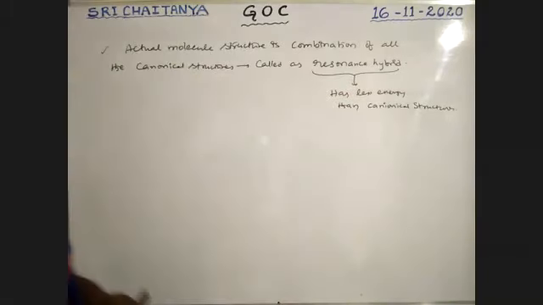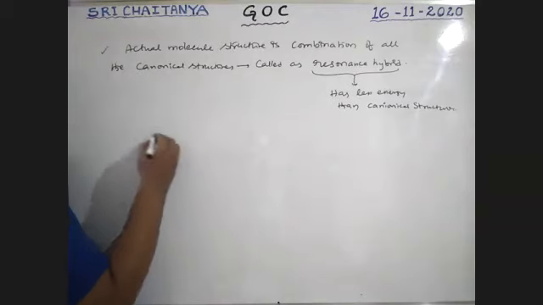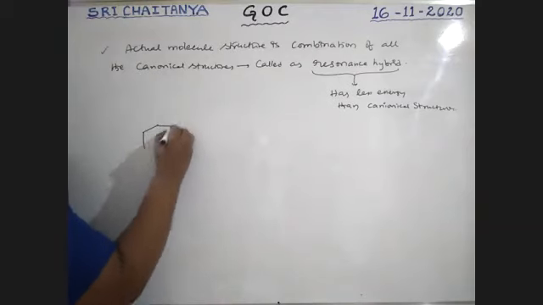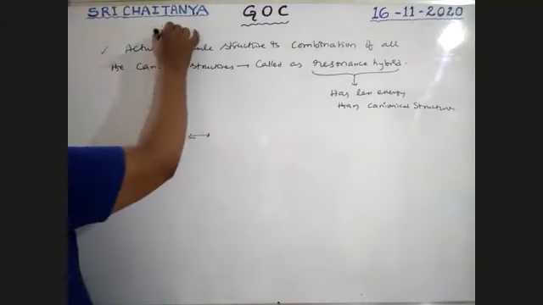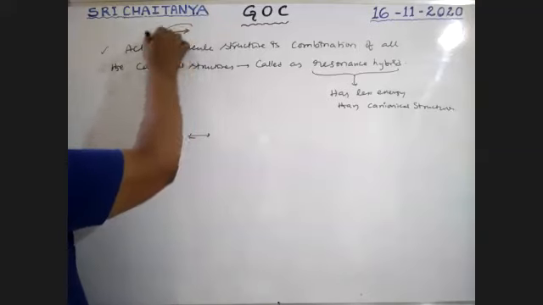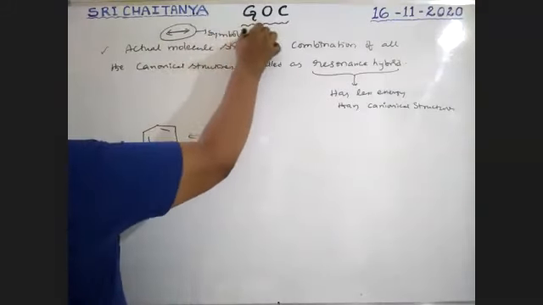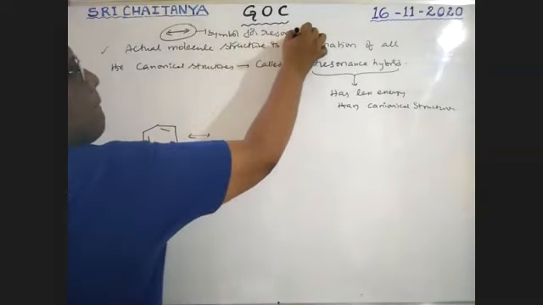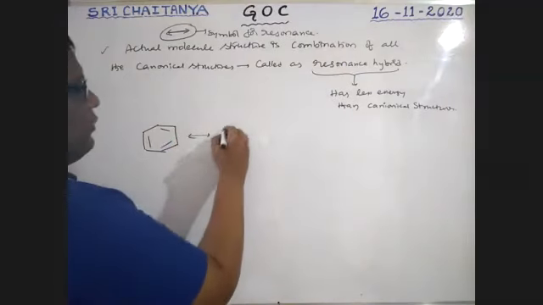Okay, see here, I'm taking this concept, that is, I'm taking benzene, boys. The symbol for resonance is the double-headed arrow. It is a symbol for resonance, boys. So double-headed arrow.